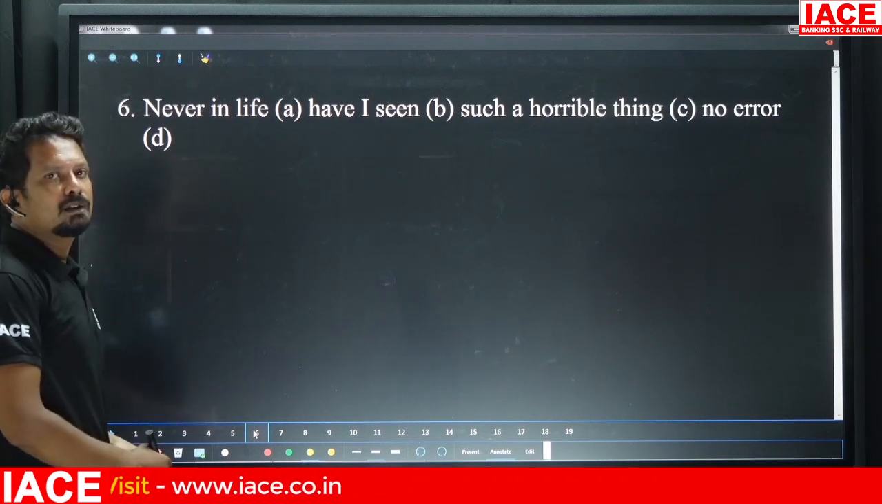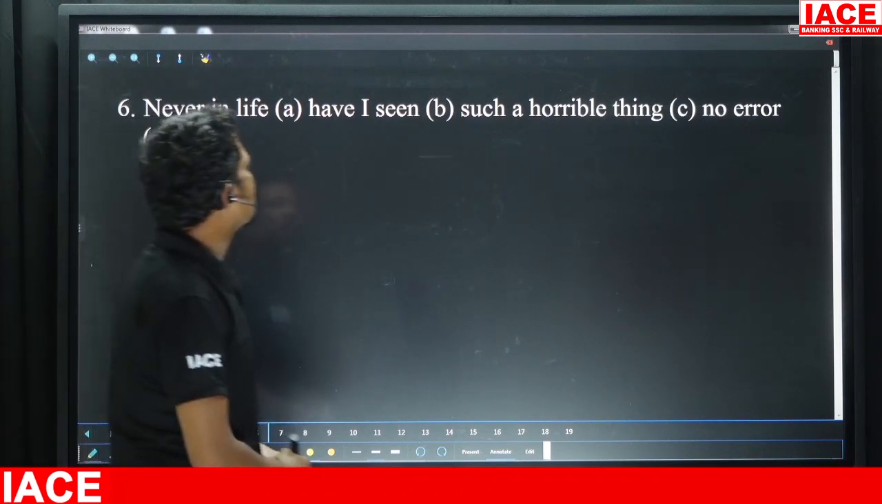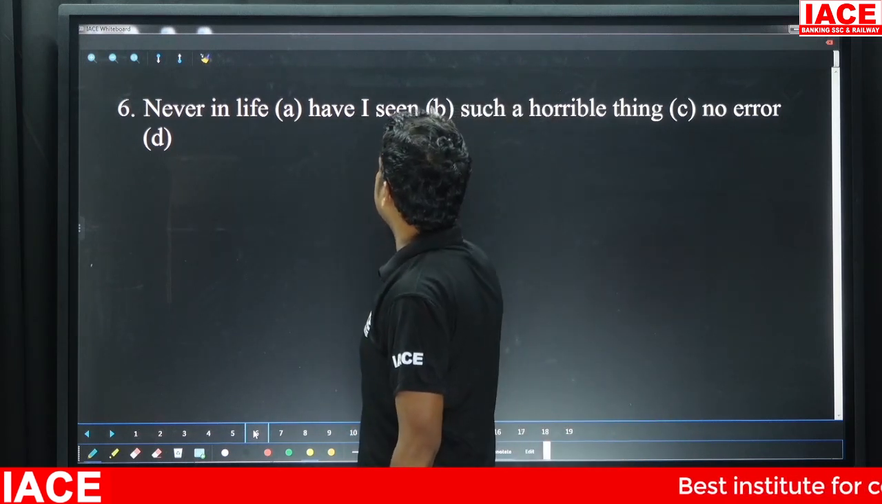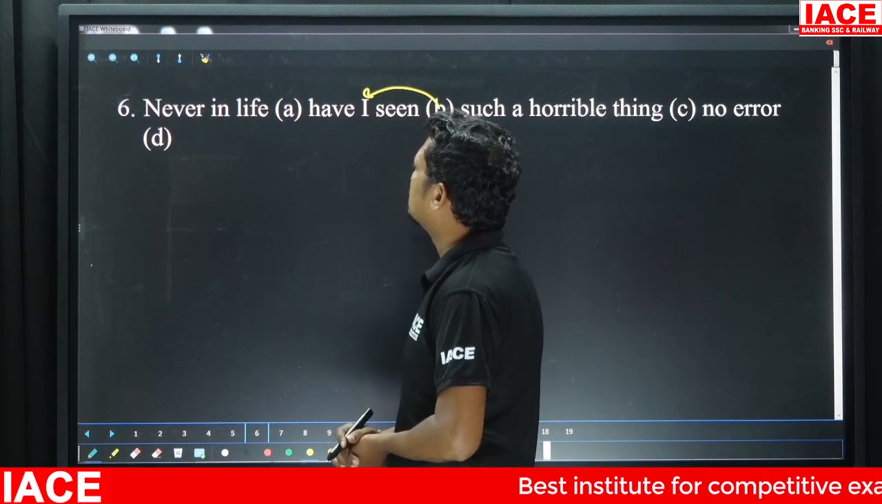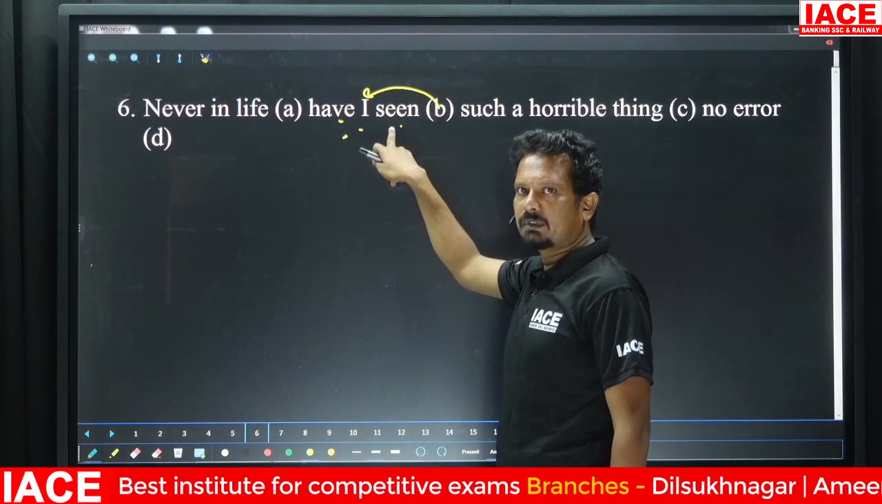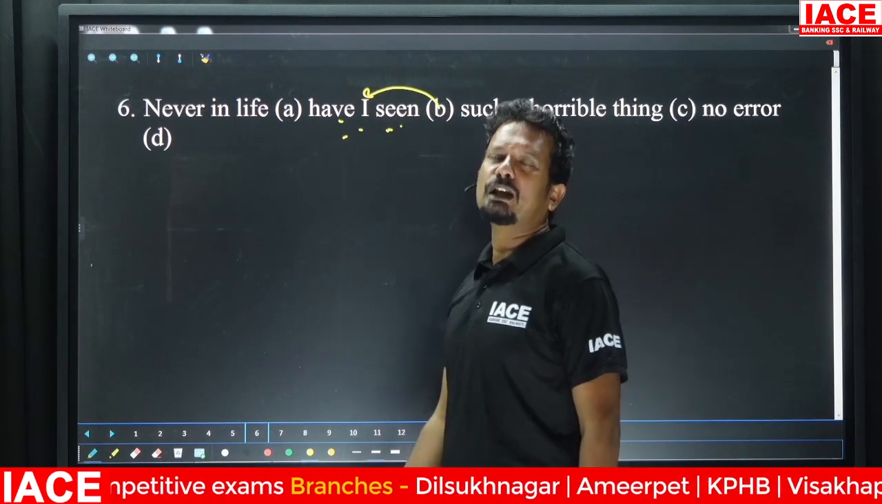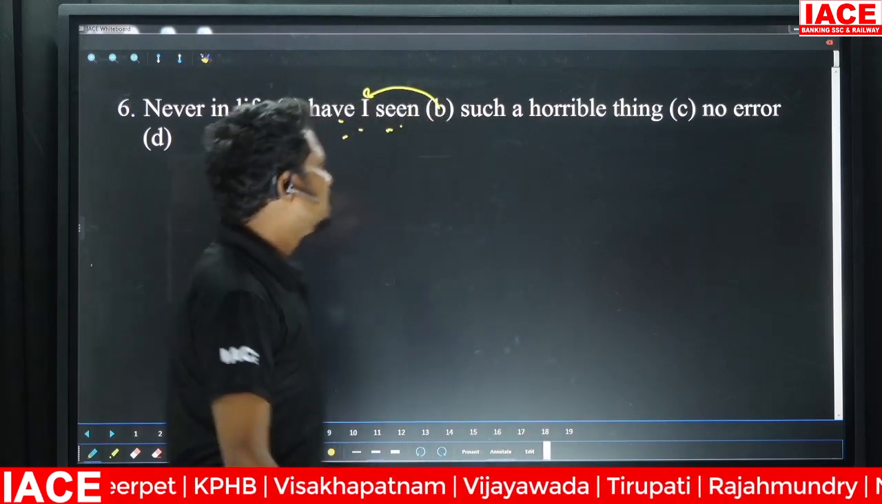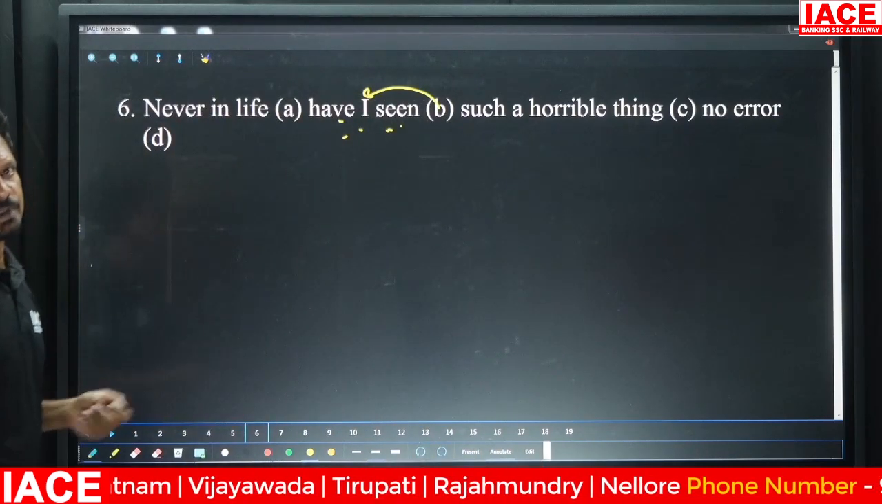Let me tell you, what most of the students did was they marked the error in the B part. They thought that it should not be "have I seen" but "I have seen." But let me tell you this is absolutely fine. Why? For this you need to understand a small concept.